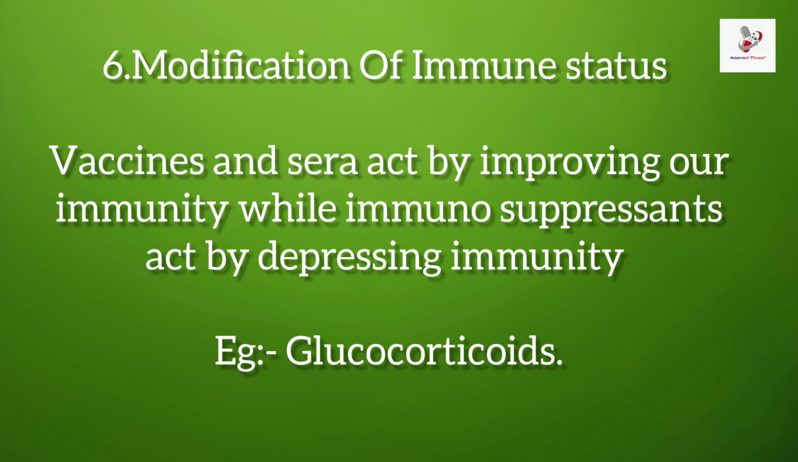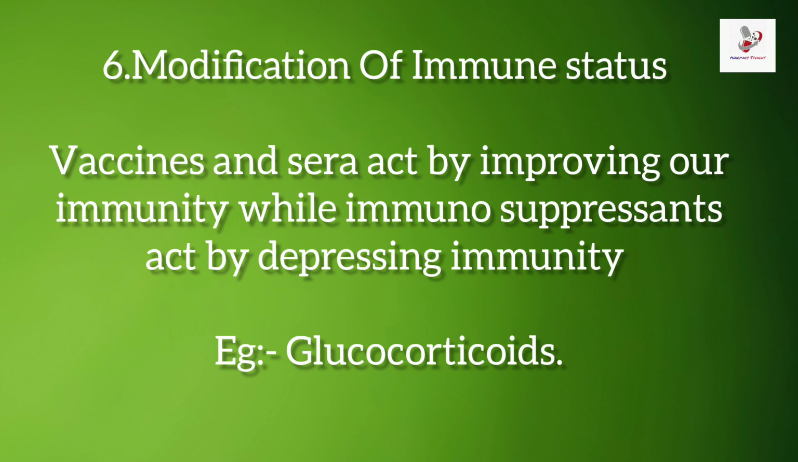In simple terms, vaccines and sera act by improving our immunity, while immunosuppressants act by depressing the immunity. Example, glucocorticoids. Glucocorticoids are a class of corticosteroids, and they play a significant role in regulating inflammation and the immune response.